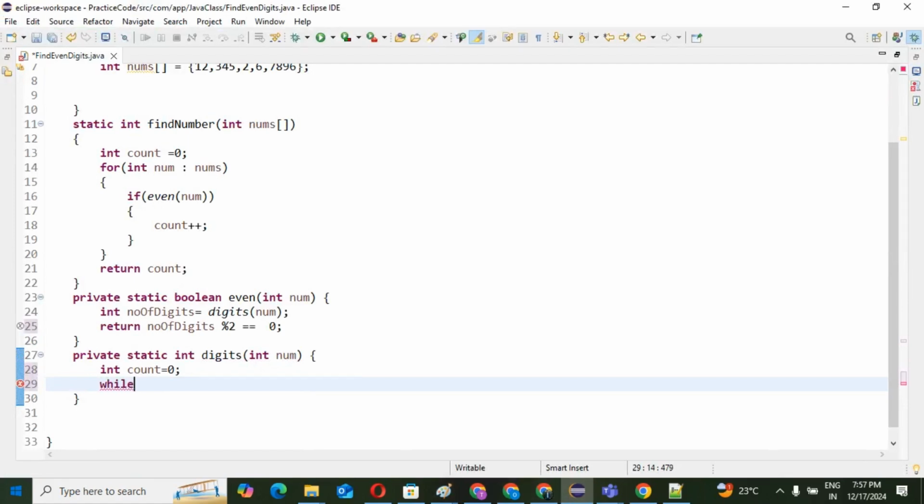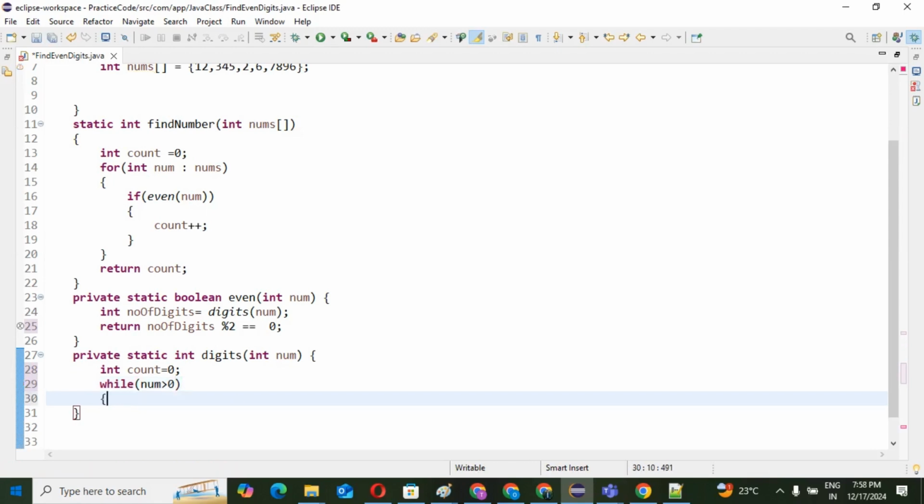While loop, I'm going to write here because we already have the number. In the while case, if number is greater than 0 as per input, then what will happen?